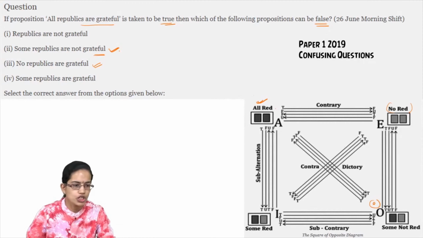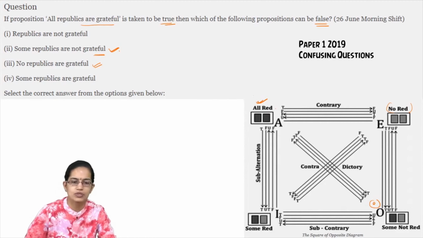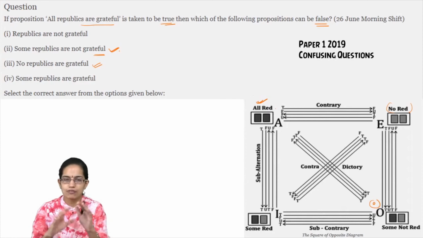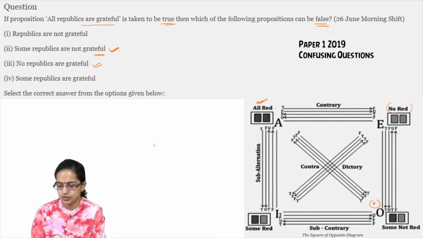Okay, Jyoti has a question regarding operant conditioning. So Jyoti, operant conditioning was an experiment done by Skinner, where a pigeon was kept in a box, known as the Skinner box.